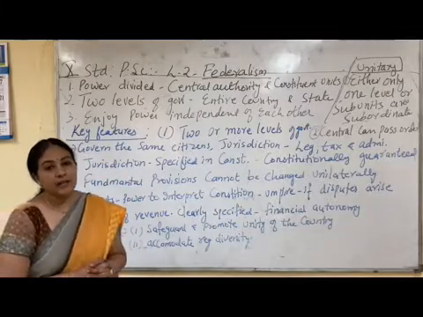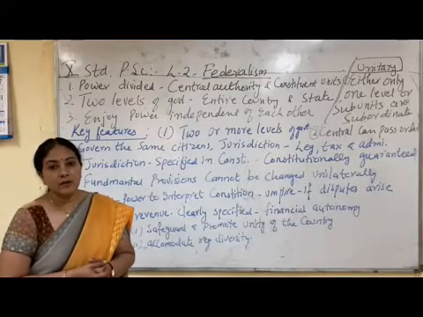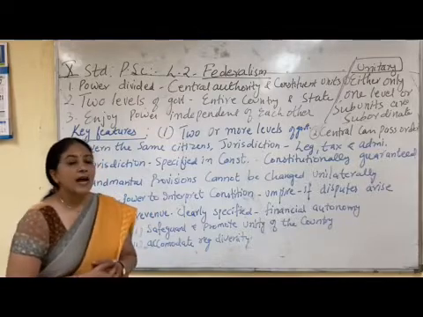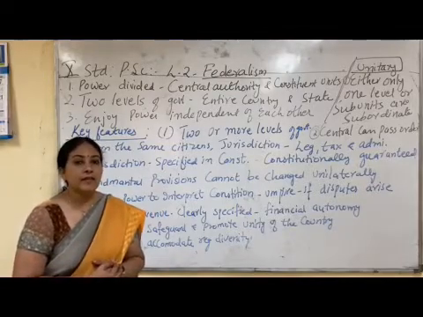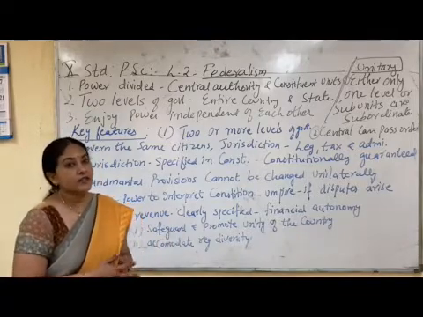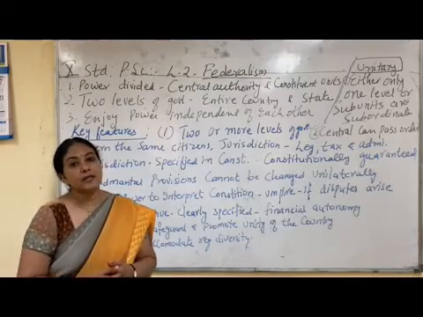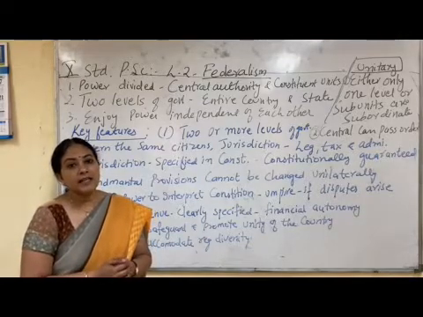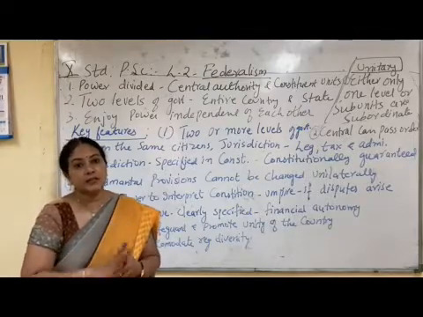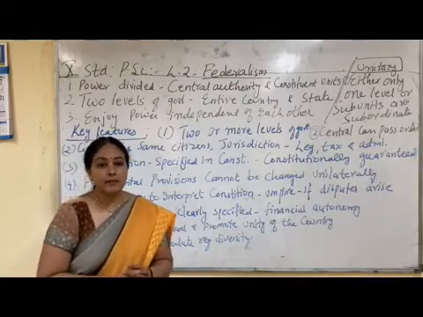Now, apart from federalism, there is one more form of government which is called the unitary form of government. As the name itself suggests, in the unitary form of government, either there is only one level of government, or even if there are subordinates, they are under the central government. That means the central government can pass orders to the state governments. In that case, the whole power is concentrated in one power only, that is the central government. So that is why such a type of government is called a unitary government.